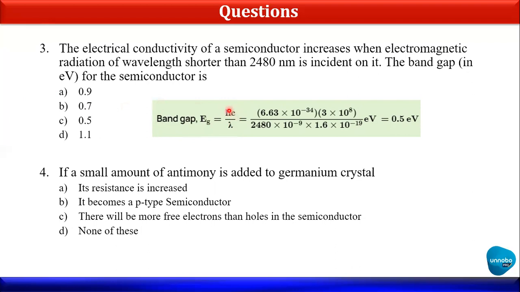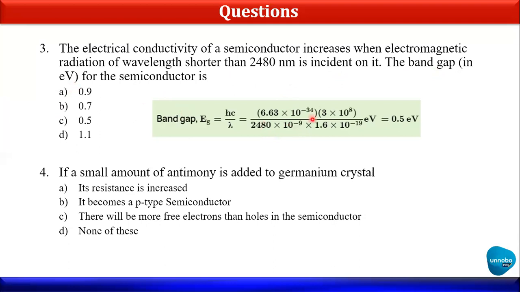And here you can see h is nothing but my Planck's constant, which is having the value 6.63 into 10 raised to minus 34. And c is the velocity of light, which is 3 into 10 raised to 8, divided by the wavelength, which is given in the problem statement, which is 2480. And nanometer is nothing but 10 raised to minus 9. So I just put it over here. And now they want the output in terms of eV, as an electron volt.